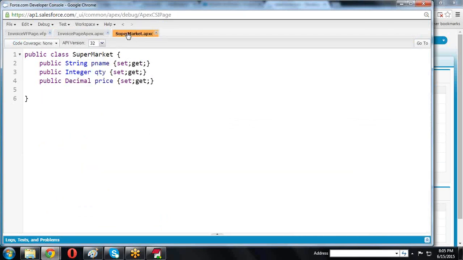What is a wrapper class? The wrapper class is nothing but a normal class. This class contains only setter methods and getter methods.